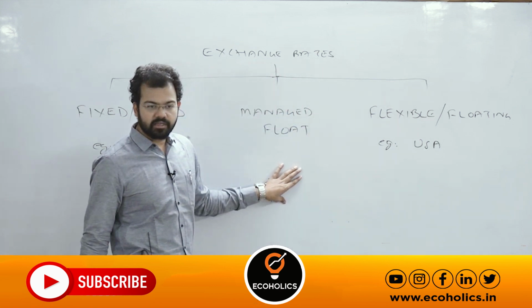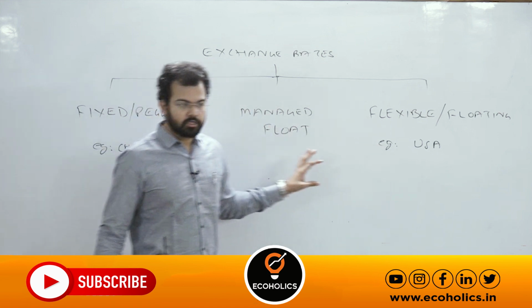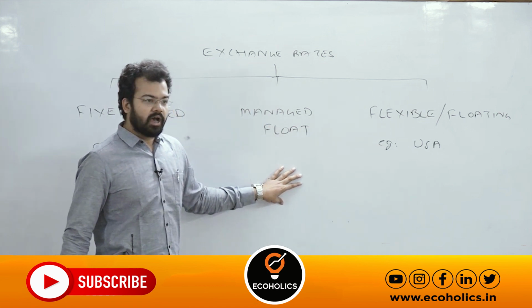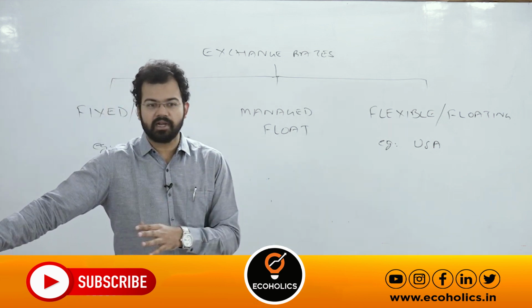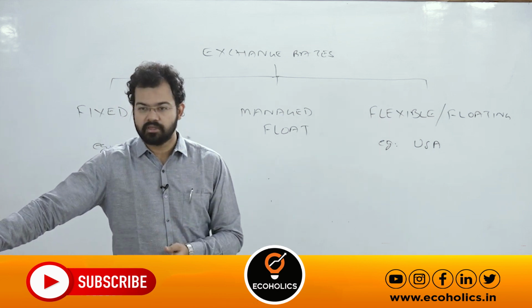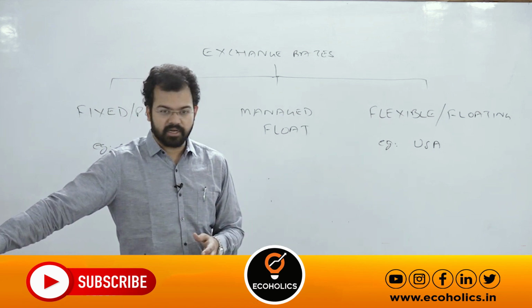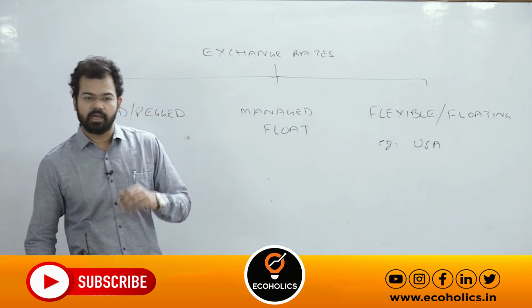Here we can say it is a mix, a blend of both the extremes. So managed float means when RBI is allowing rupee to fluctuate with the demand and supply in the exchange market. But if the time comes, then RBI can intervene in the market and will control the excessive depreciation or appreciation.